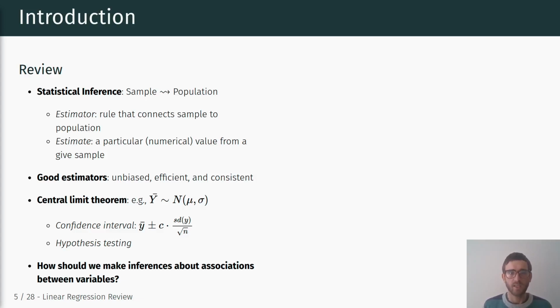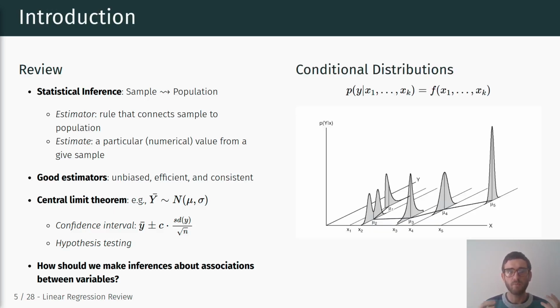Okay. Now, the next question is, of course, we're not only interested in estimating average values in a population, right? Oftentimes, as social scientists, what we're most interested in is making inferences about associations between variables, right? So how is X related to Y? Oftentimes in the context of experiments, how does a certain intervention affect an outcome of interest, okay? And from the most general perspective, the way we can think about associations between two variables is to think about conditional distributions, right?